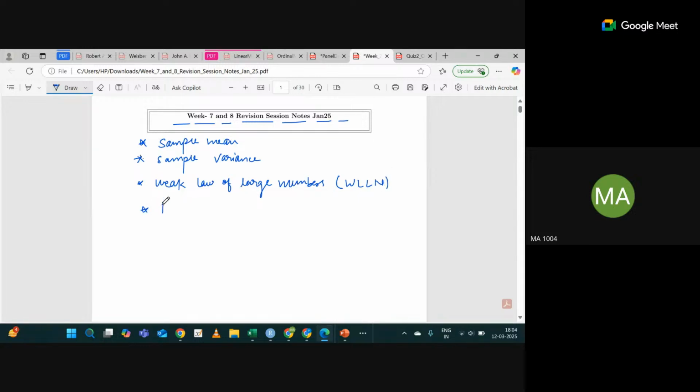Then we will move on to moment generating function, in short MGF, and then we will see the final concept which is called central limit theorem, in short CLT.